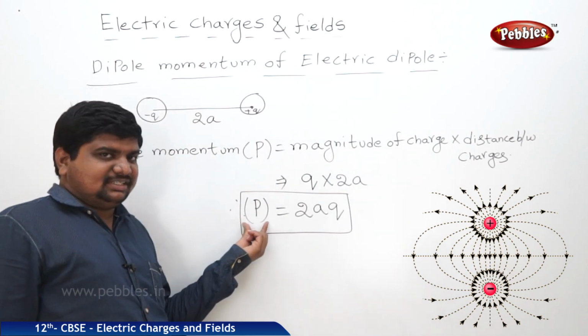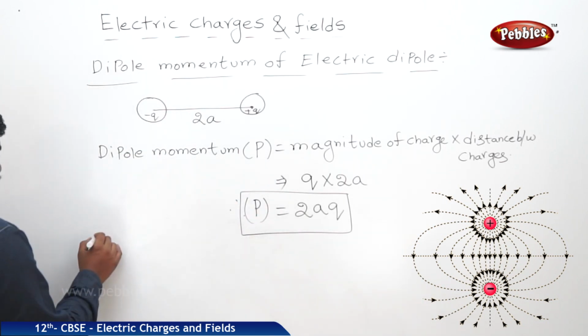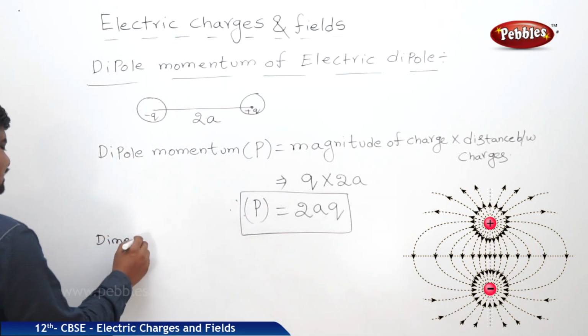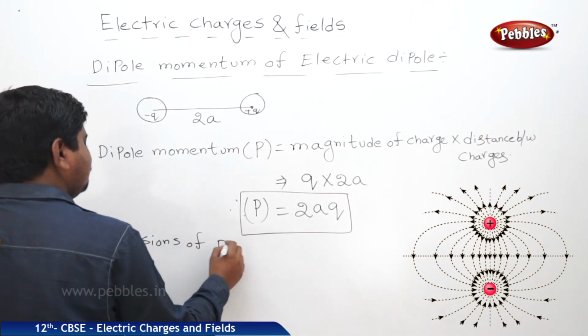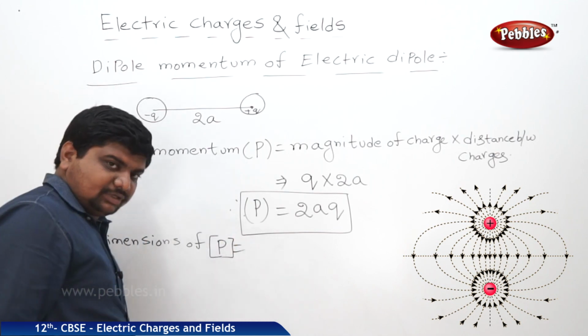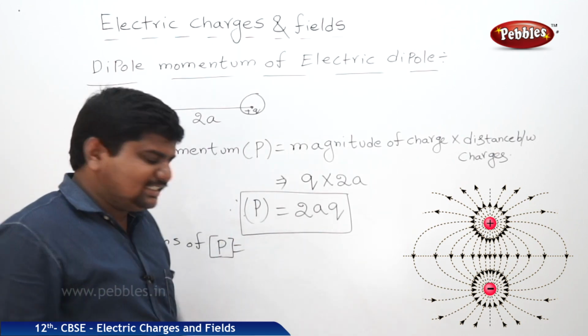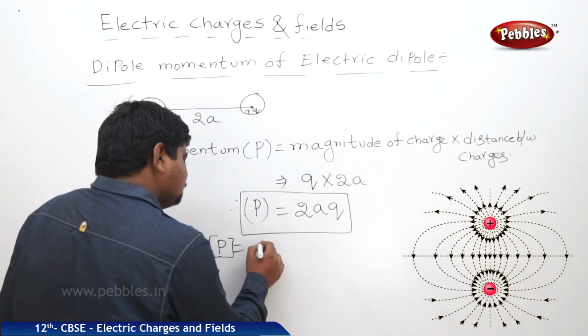Now, for this physical quantity, we are going to discuss the dimensions of dipole momentum. It is equal to 2a is the distance, q is the charge. What is the SI unit of charge? Coulomb.